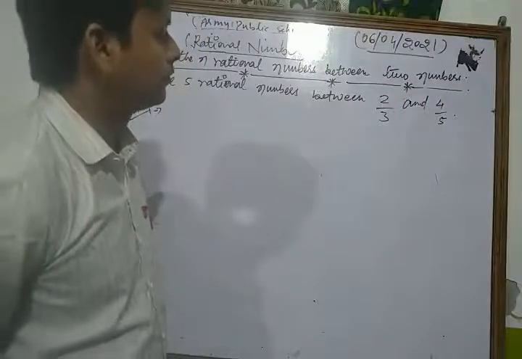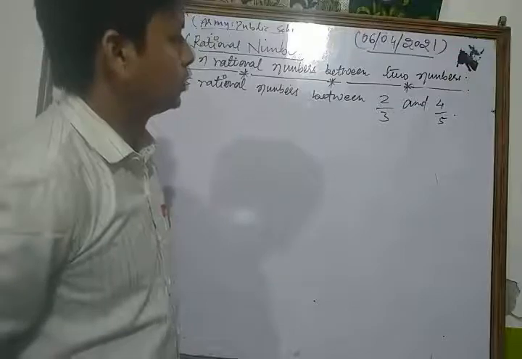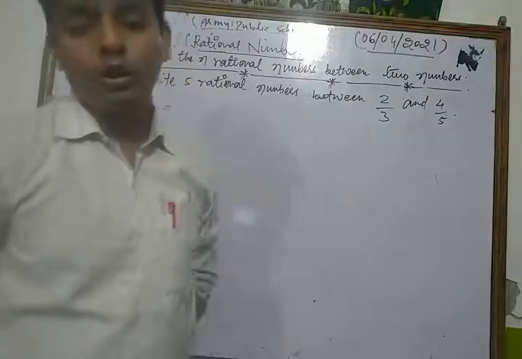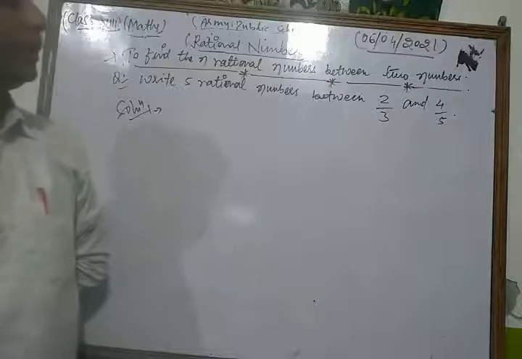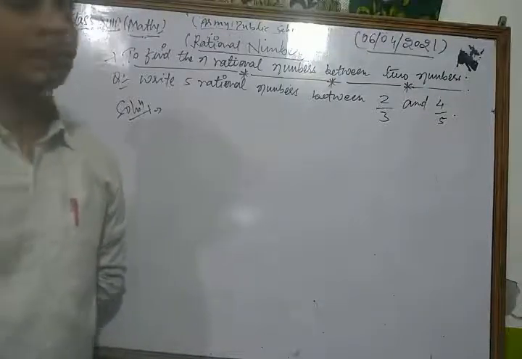So dear students, first of all, we equalize their denominators.